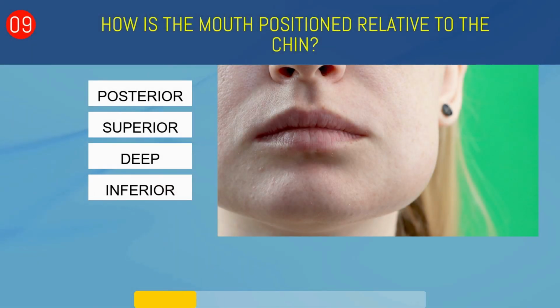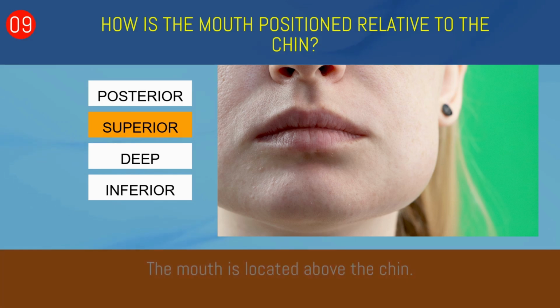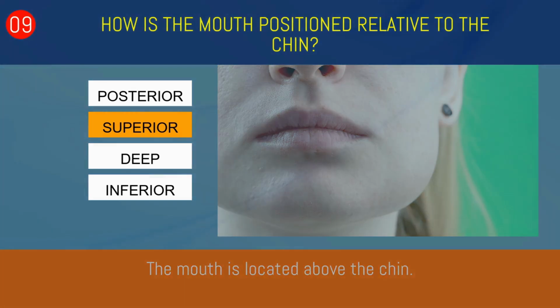How is the mouth positioned relative to the chin? Posterior, superior, deep, or inferior? Superior. The mouth is located above the chin.